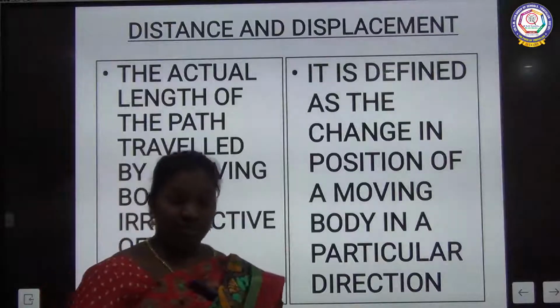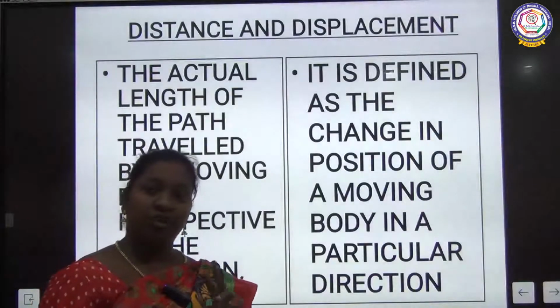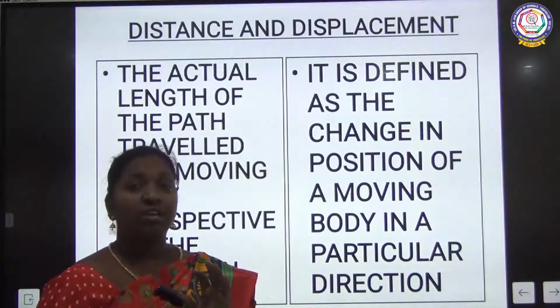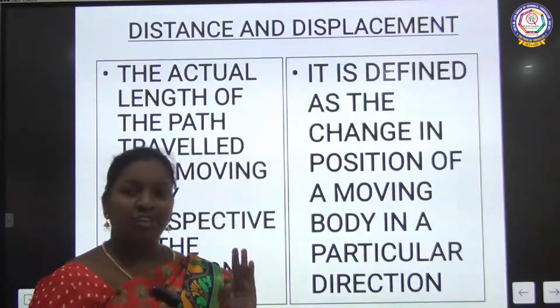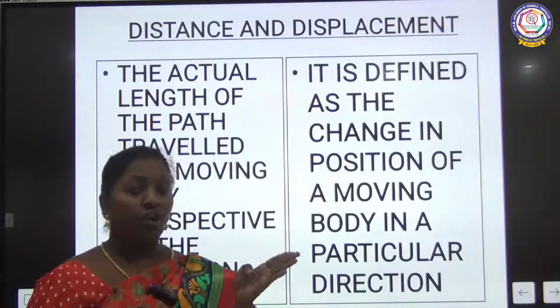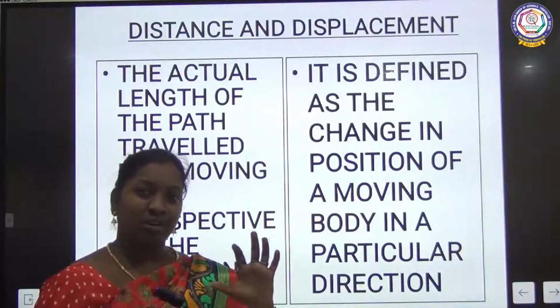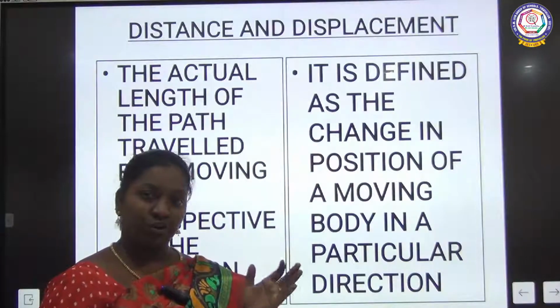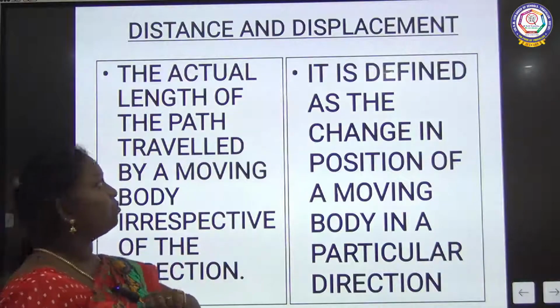So far we have seen what motion and rest are, and the difference between motion and rest. What are the types of motion? Linear motion, circular motion, oscillatory motion, uniform and non-uniform motion, then random motion. All these show a change in position, no? So the next topic is distance and displacement.